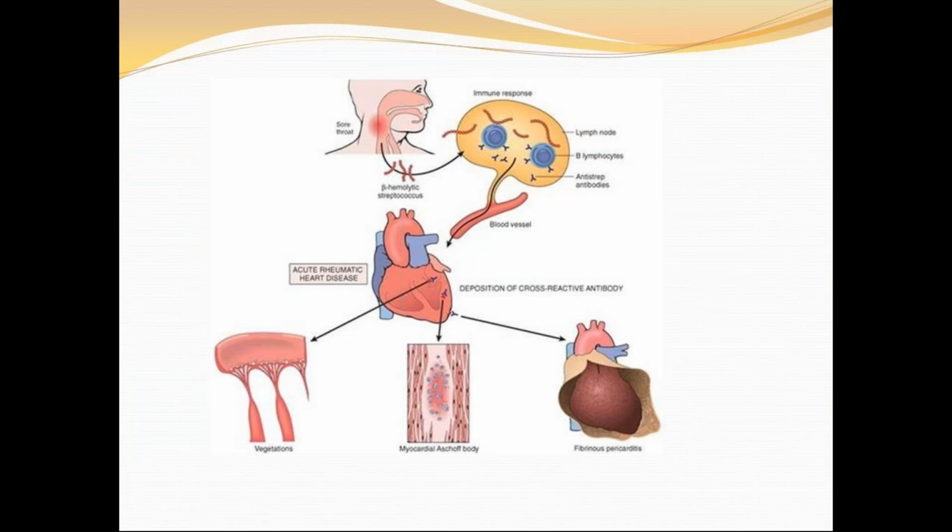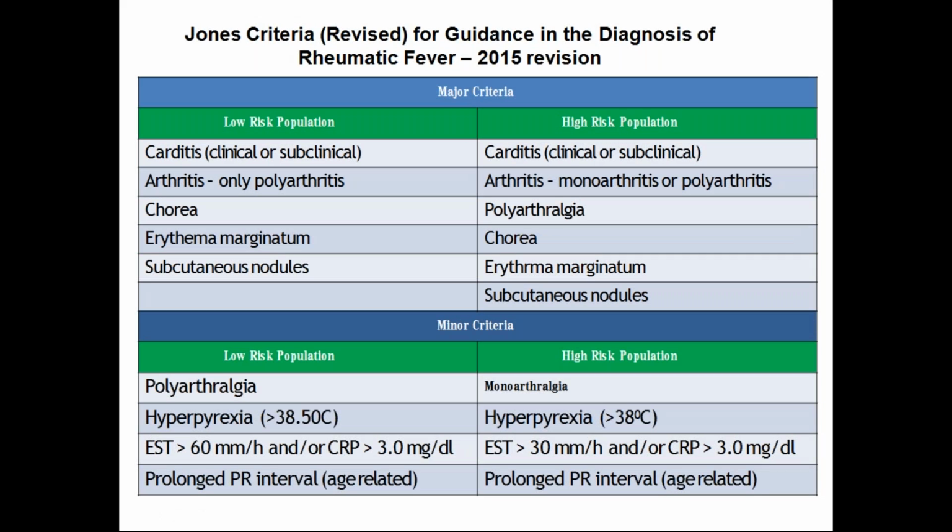So this is what happens: group A beta hemolytic streptococcal infection causes a sore throat, followed by an immune response resulting in cross reactivity because of molecular mimicry, resulting in acute rheumatic fever. In rheumatic fever, the carditis could be myocarditis, pericarditis or endocarditis. Anything can happen, and endocarditis is most common, resulting in aortic regurgitation and mitral regurgitation. First of all, I want to tell you the revised Jones criteria under the manifestations. Then we will go into detail on the clinical manifestations of the topic.